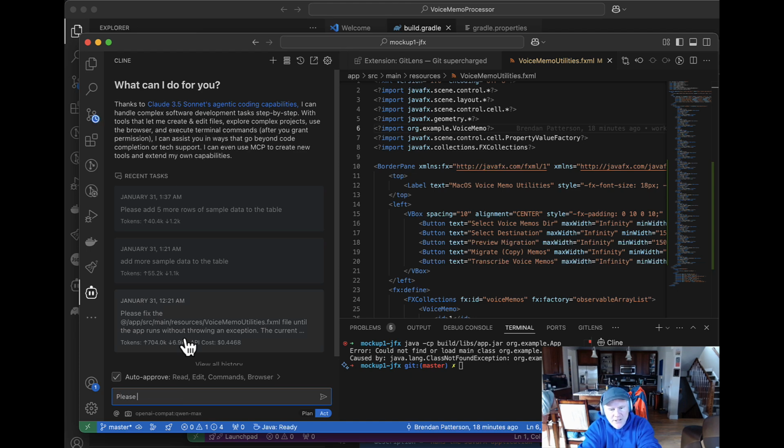Be polite. Apparently they work better. Please add 10 more lines of sample data to the table, and then run the app. So hopefully this will work. Usually it does.